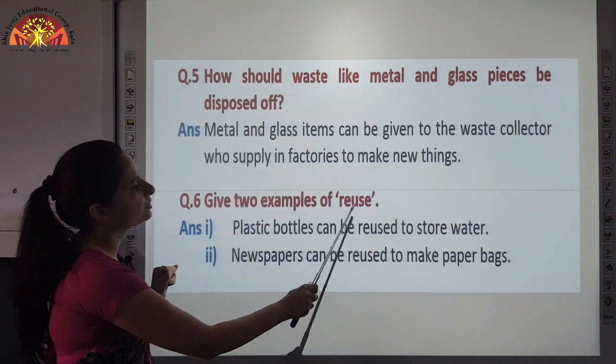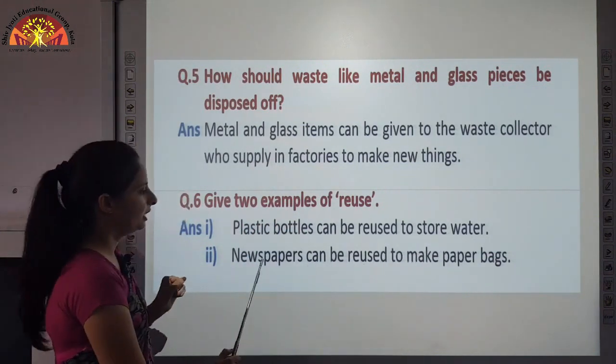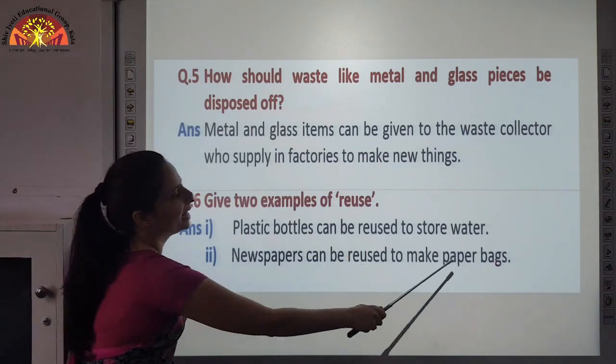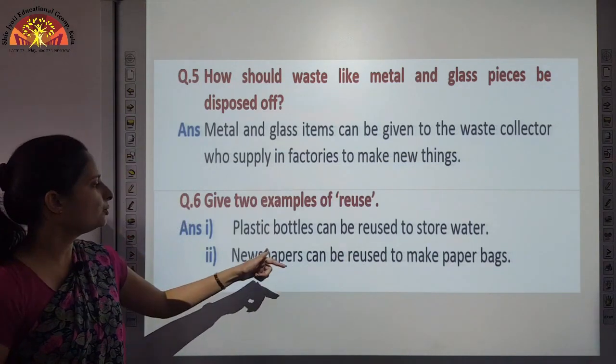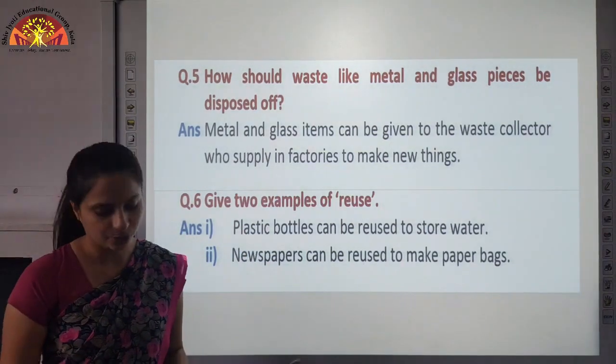Give 2 examples of reuse. Plastic bottles can be reused to store water. Newspapers can be reused to make paper bags. If we reuse your plastic bottles and newspapers, it is one of the examples of reusing.